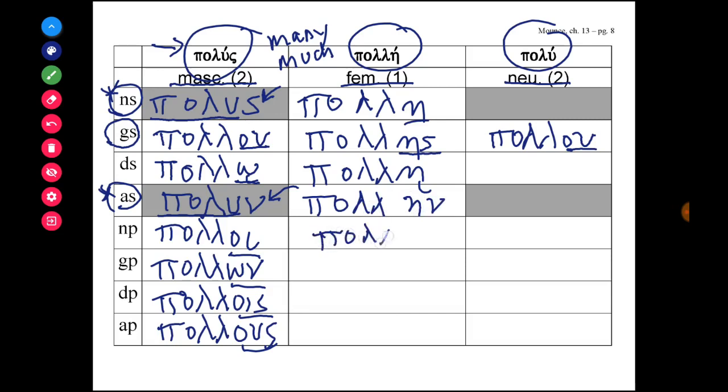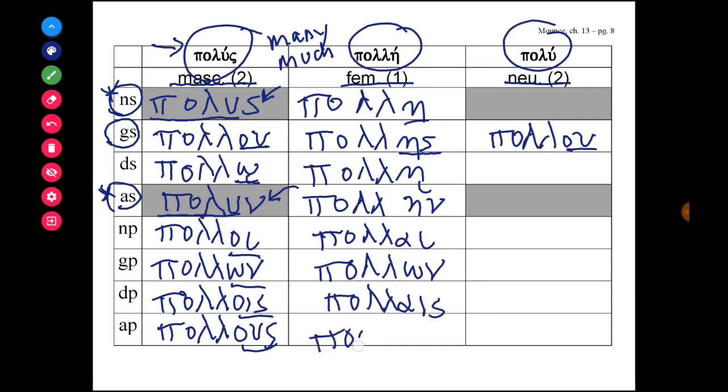Nominative plural, pollai. The genitive plural, pollon. The dative plural, pollais. And the accusative plural, pollas.